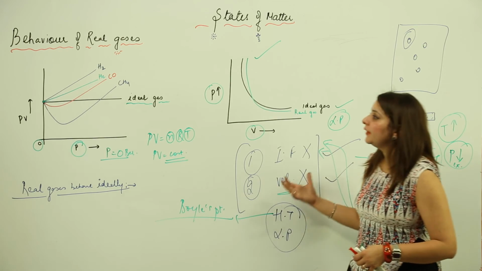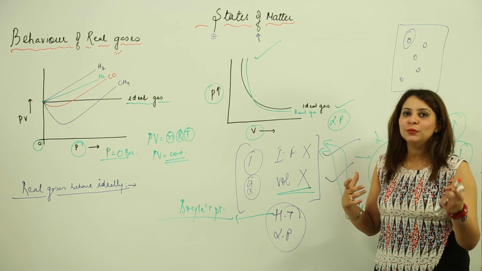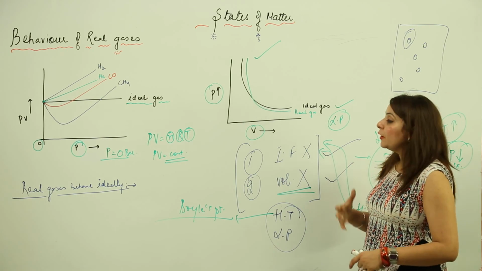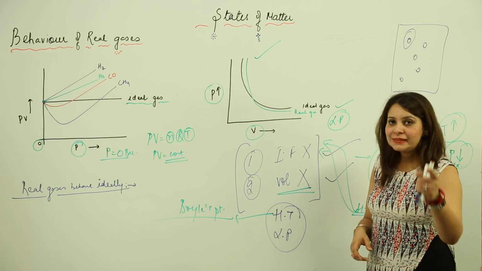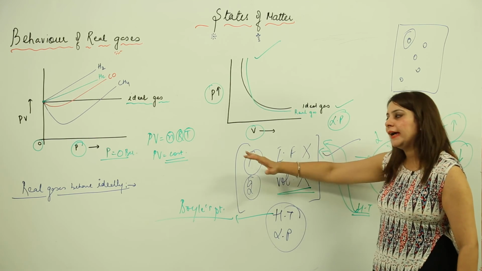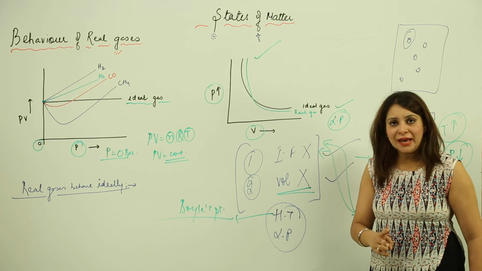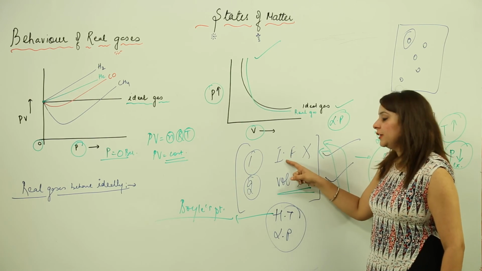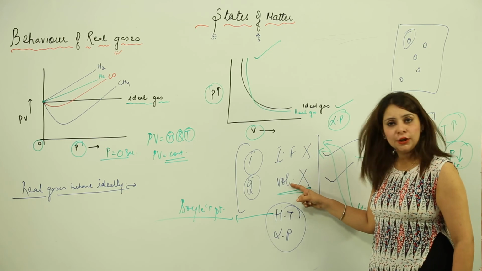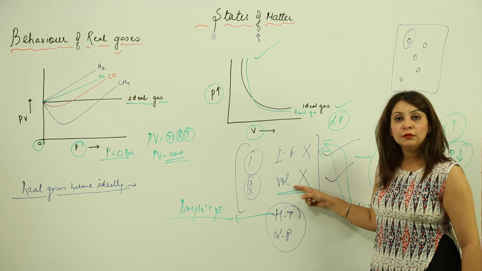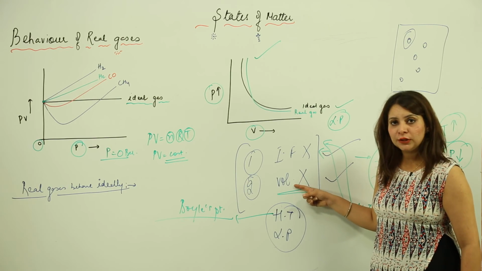So this is what we have proved for the real gases. One is that they do not always show ideal behavior at all conditions of temperature and pressure. Second, they will show it when we are able to achieve zero intermolecular force and zero contribution of the volume of one gas molecule as compared to the total volume.